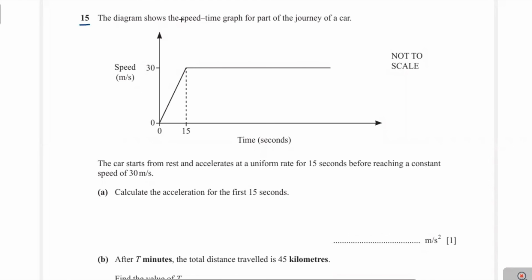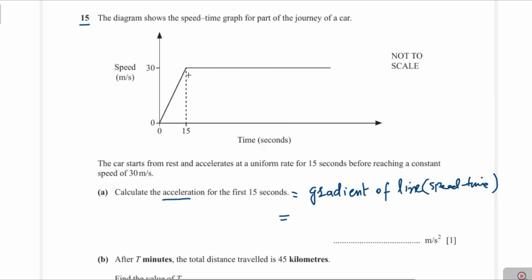Question 15. The diagram shows the speed time graph for part of the journey of a car. The car starts from rest and accelerates at a uniform rate for 15 seconds before reaching a constant speed of 30 meters per second. Calculate the acceleration for the first 15 seconds. To find the acceleration in a speed time graph, we take the gradient of the graph.